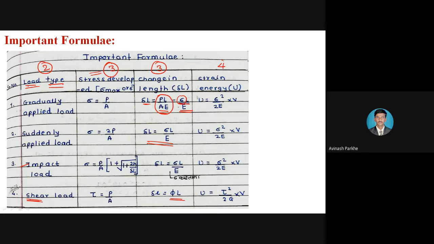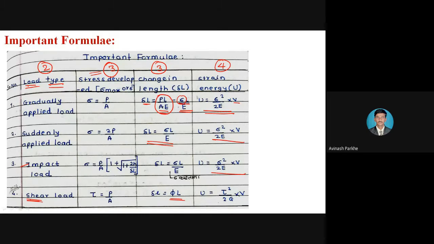And fourth column represents the strain energy equation. This strain energy equation is constant for all the 3 cases. You can see U is equal to sigma square upon 2E into volume. Again for the suddenly applied load, sigma square upon 2E into volume. Again for the impact load, U is equal to sigma square upon 2E into volume.